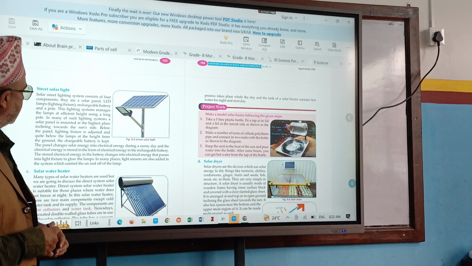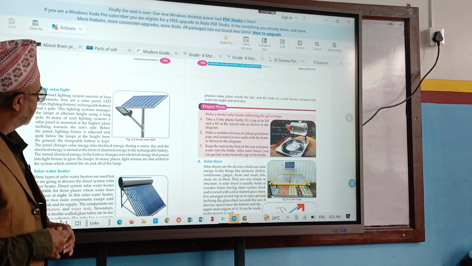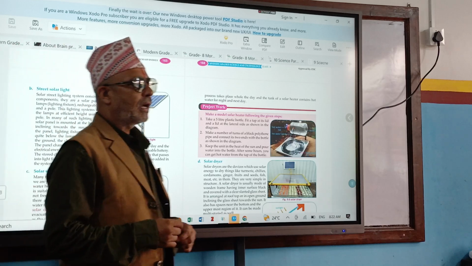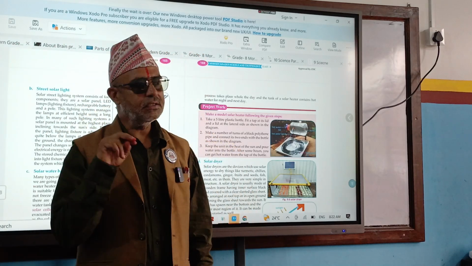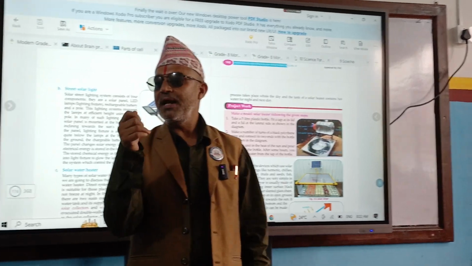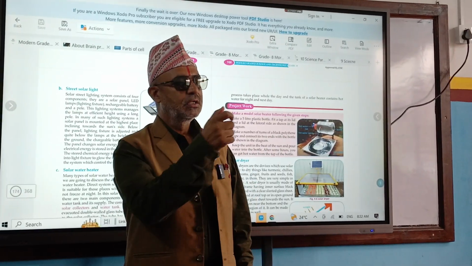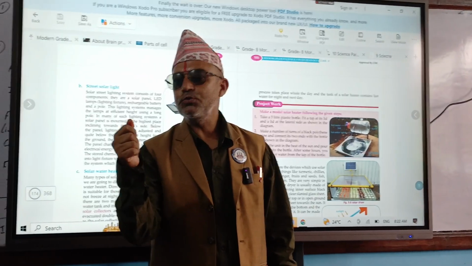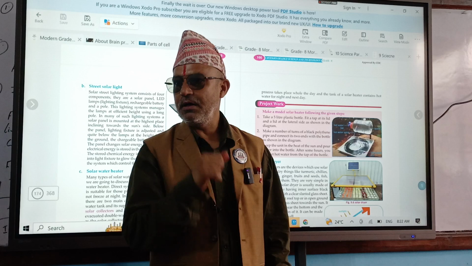Sir, how is it controlled so that it glows only at night time? There are two ways. Either we have to use a manual switch. Manual switch means, if it's a little bit dark, just switch it on, it glows, later switch it off.